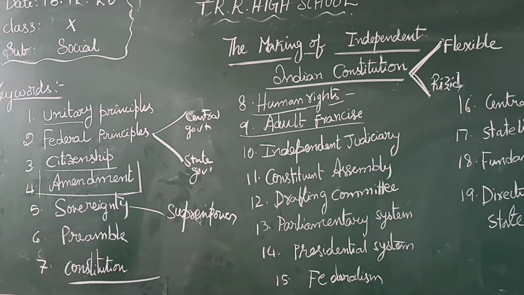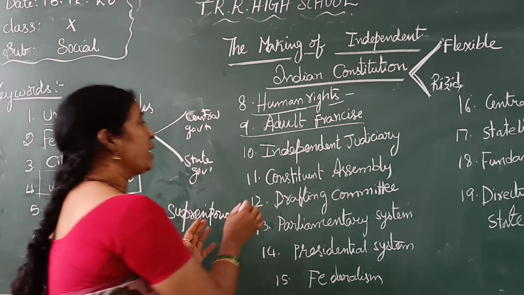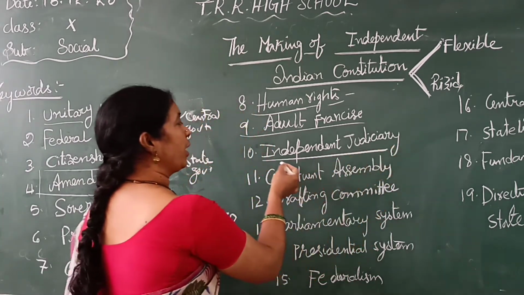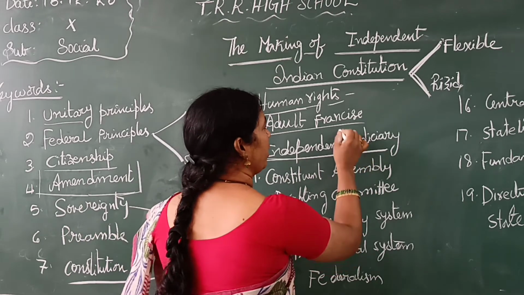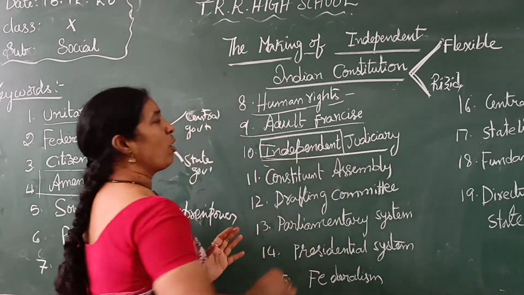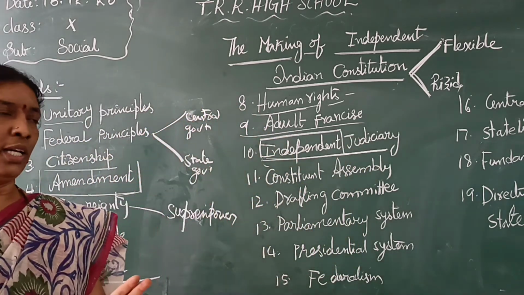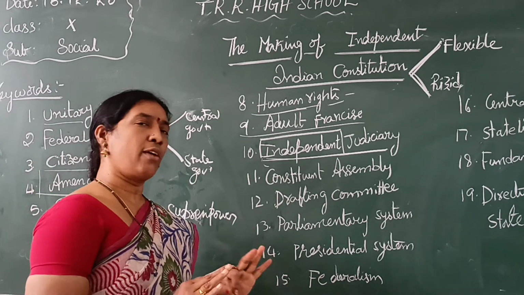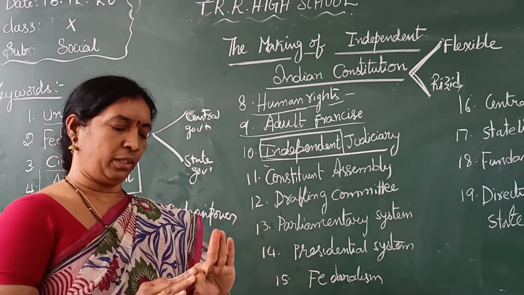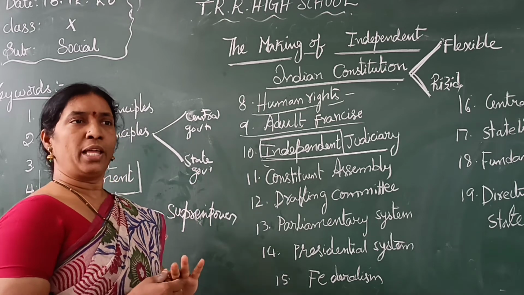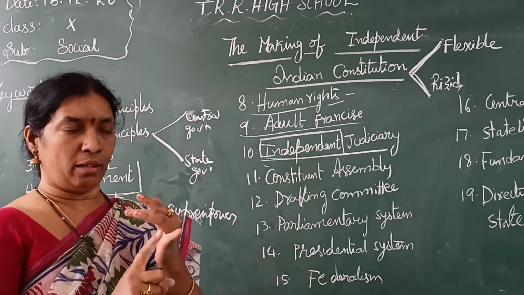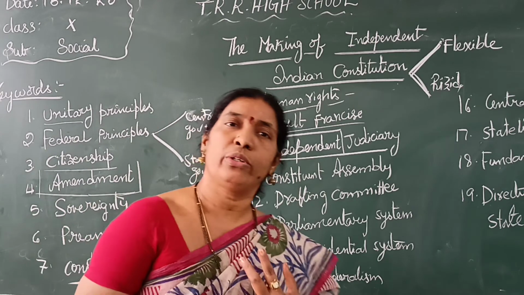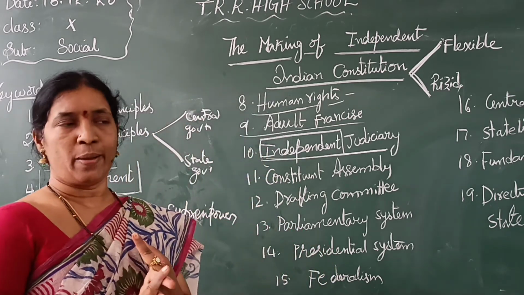Next is independent judiciary. What is independent judiciary? A judiciary which is not influenced by any other factor of the governing system. From the name itself you can easily understand: judiciary should be independent. I told you in the morning, we have three departments: the legislative department, the executive department, and the judiciary department.